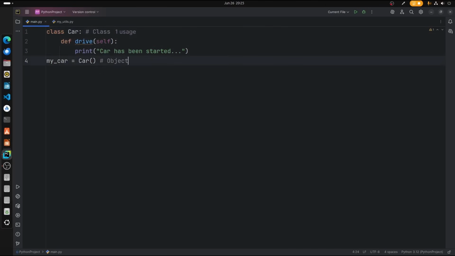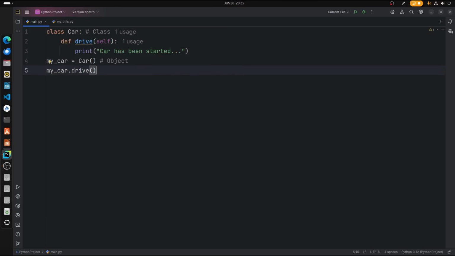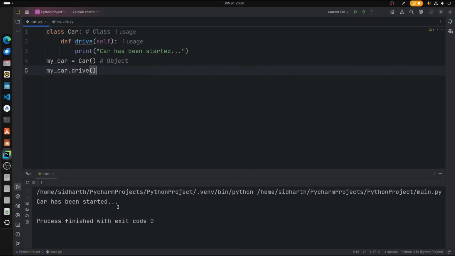Now we have to do an operation with that. As you can see, we have only one function in this, so let's point that function first: my_car.drive. So we are driving the car and the car has been started. This is what we're going to get. Let's just print that car has been started. Now you have a basic idea of what a car, a class and an object are.